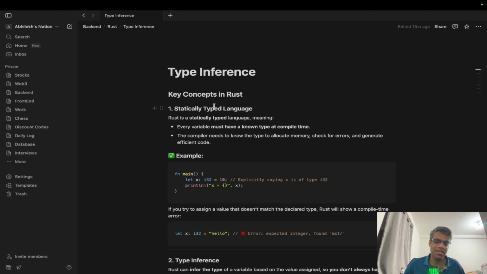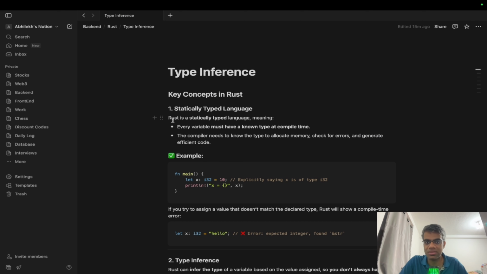So Rust has three basic concepts in order to understand what exactly data types are. And I want you to know these concepts because in future, if you go ahead by declaring variables, you'll have to be very precise with respect to the data types. Now, the first concept which I want you to understand is Rust is a statically typed language.